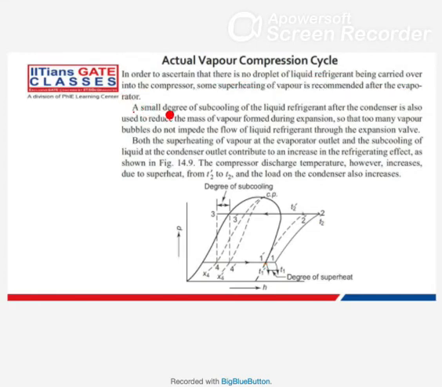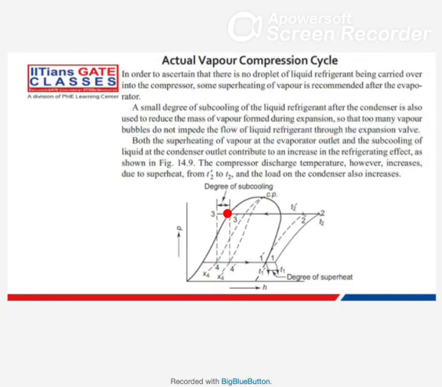And a small degree of subcooling of liquid after the condenser, subcooling is this part, is also used to reduce the mass of vapor formed during expansion. Because if you expand from here, the vapor will be more, and if you expand from here, the vapor will be less. So that too many vapor bubbles do not impede the flow of liquid refrigerant through the expansion valve.